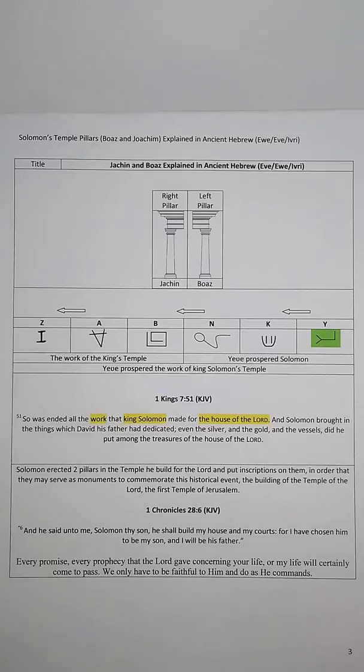So I read further in the same chapter of 1 Kings 7, and in verse 51, lo and behold, it says the same thing.